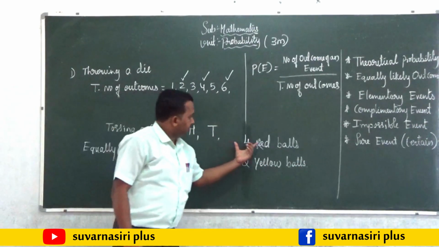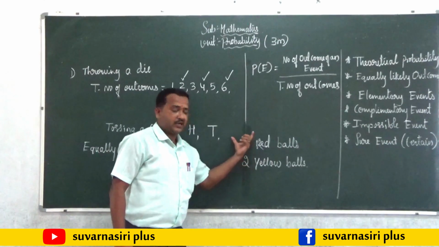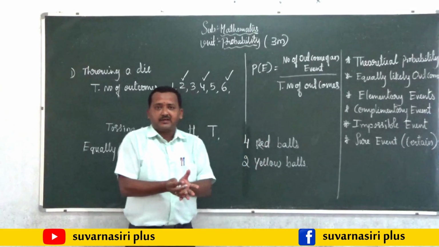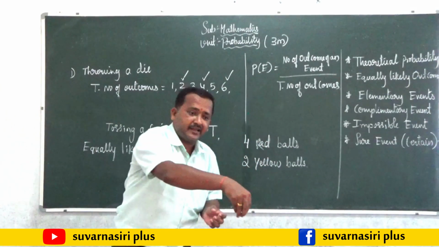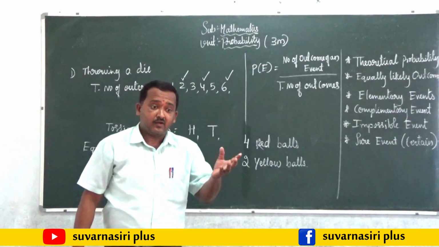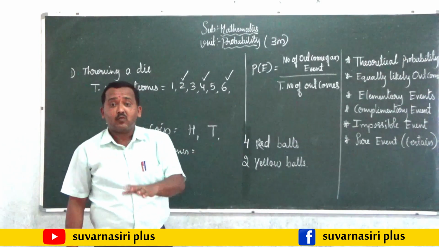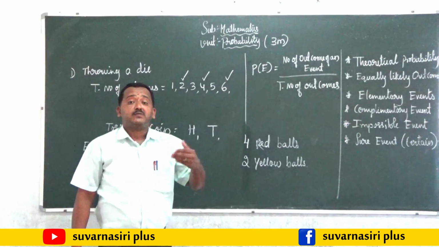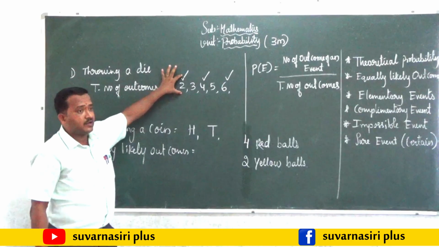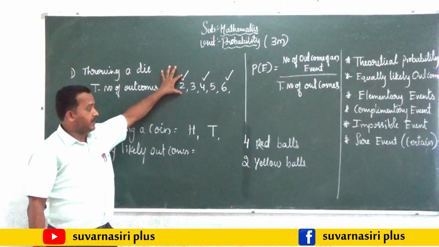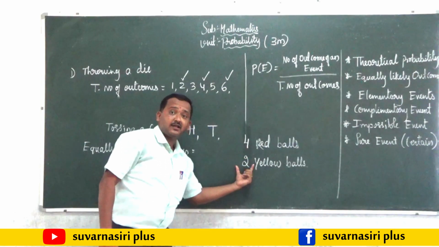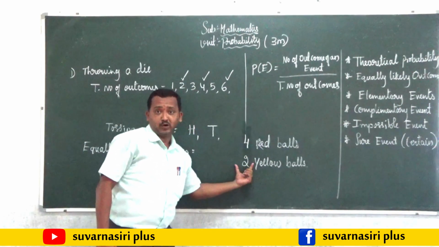Okay, so this event, what I have taken, 4 red balls and 2 yellow balls, if they have mixed together, if I put a hand and take a ball, maybe one red ball or maybe one yellow ball. Okay, but in these cases, if I take a number 2, only one will be there. But here there are 4 red balls, and here there are 2 yellow balls.